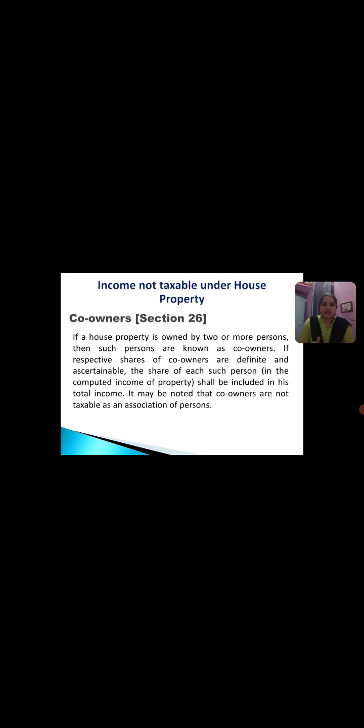If the respective shares of the co-owners are definite and ascertainable, that means you can clearly ascertain that this particular person is the owner of this amount of share of property, then only that share is included in his total income. Co-owners are not taxable as an association of persons. They are taxable individually.